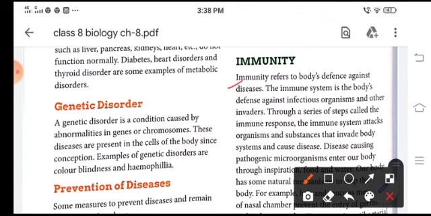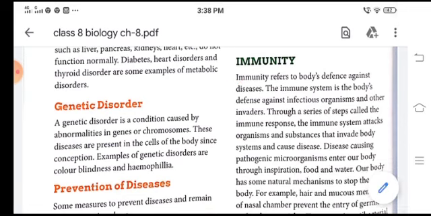In our body, the immune system fights against infectious diseases and different pathogens. The immune system is responsible for fighting the disease and keeping the body disease free.